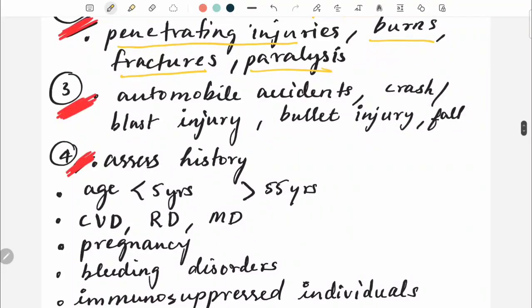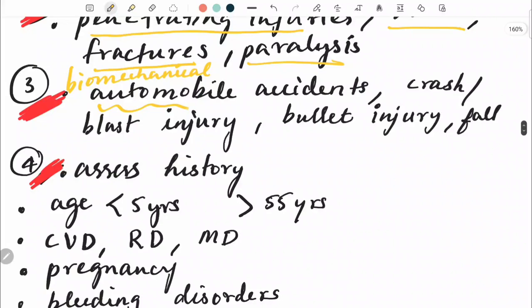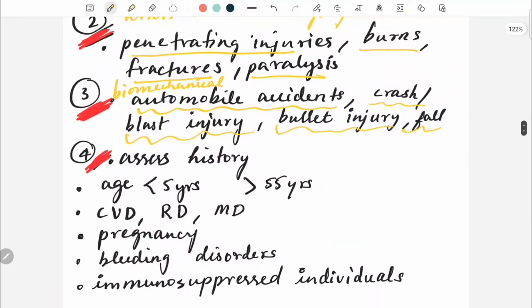Step number 3 is to assess biomechanical injury. Biomechanical injury means automobile accidents, any crash, any blast injury, any bullet injury, or any fall from height. All of these are biomechanical injuries. So, assess for biomechanical injury like automobile accident, crash, blast injury, bullet injury, and fall.